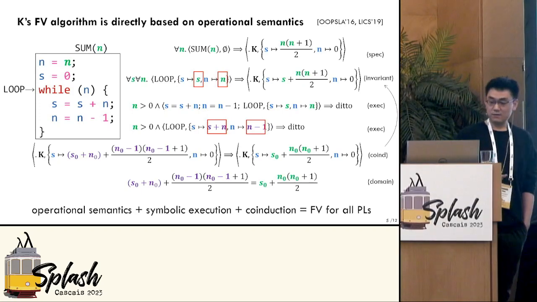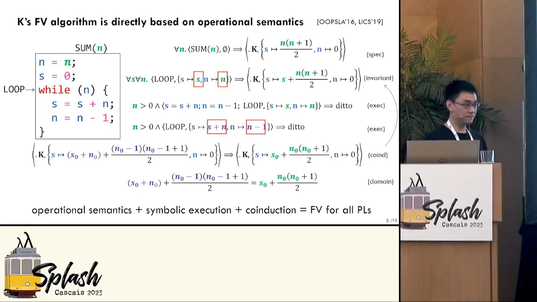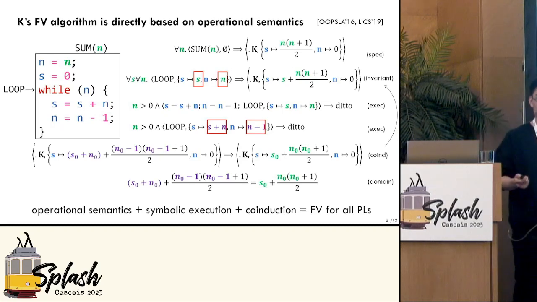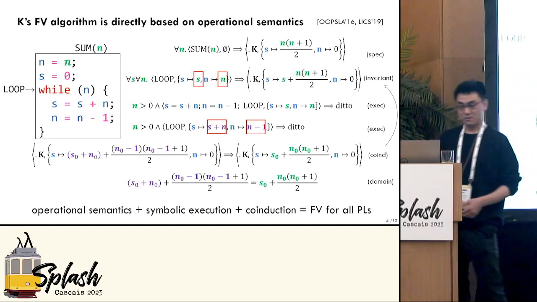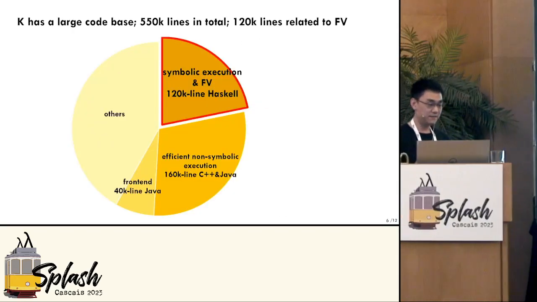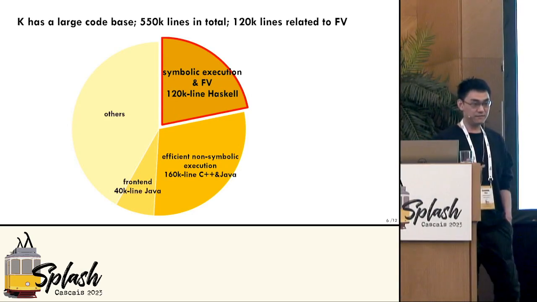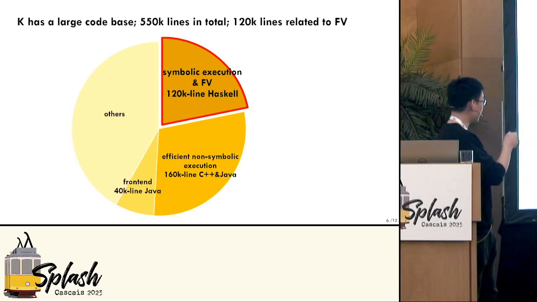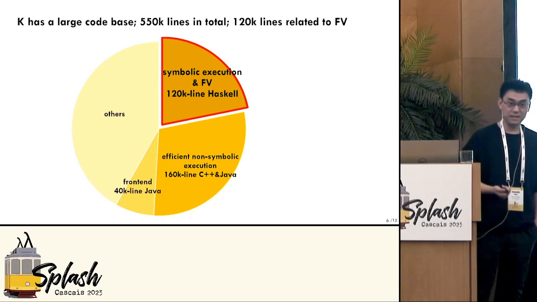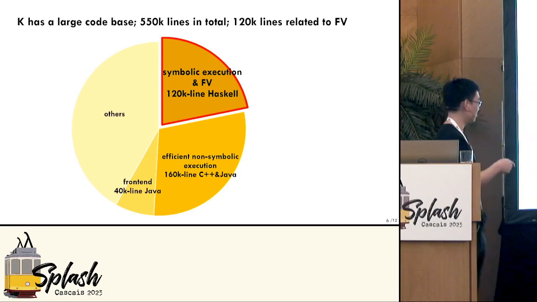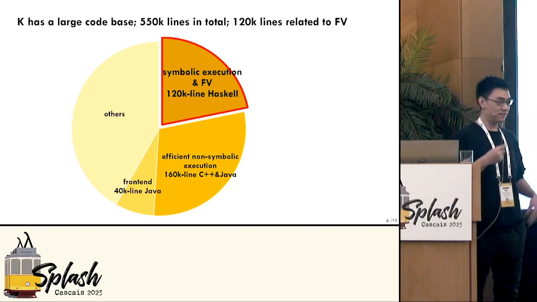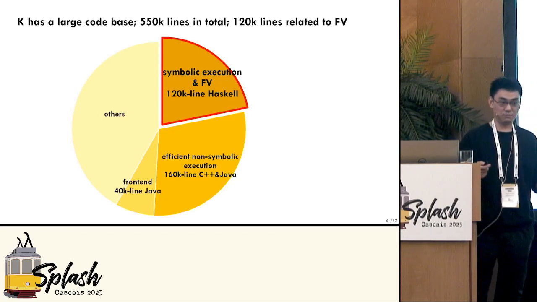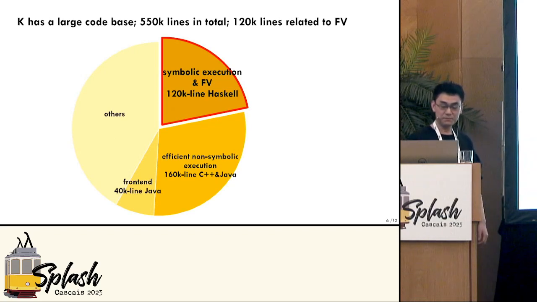Now you may say, well, this looks great. You have a program verifier for all languages, and because it's based on semantics, it is sort of correct by construction. So what else? Well, the issue is that K has a very large code base, right? It's over 550K lines of code. And at least 120K lines of them are directly related to symbolic execution and formal verification. Of course, there are more things about non-symbolic execution and the front-end and others. So the motivation here is, can we at least do something about this large trust base, right? It's just too big to be in our trusted code base. Can we do something there?